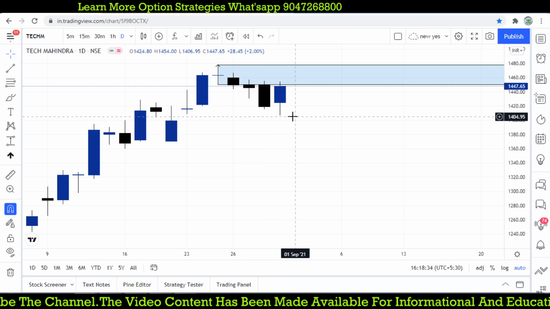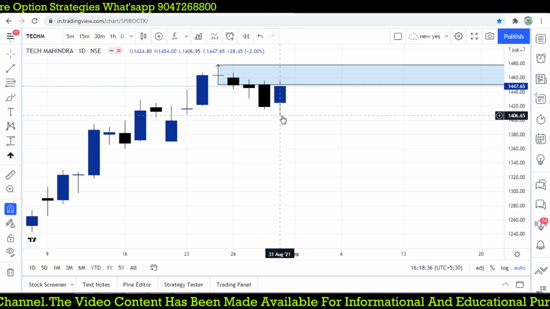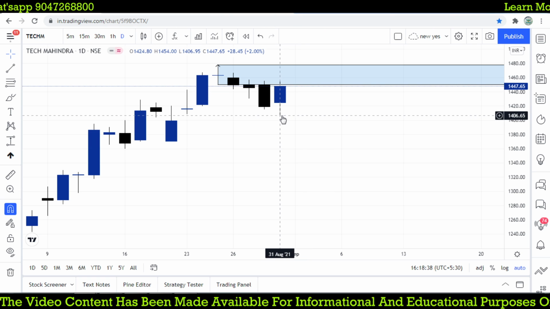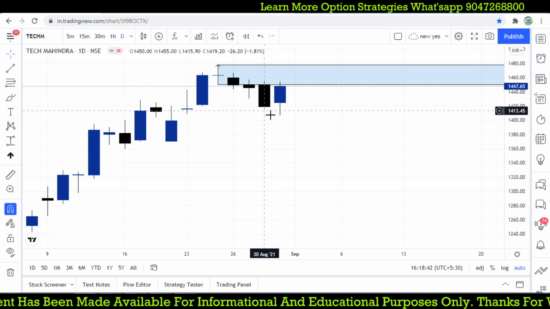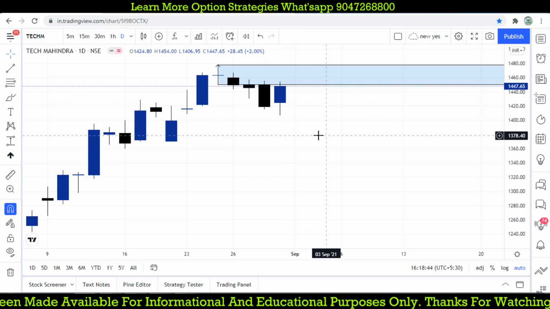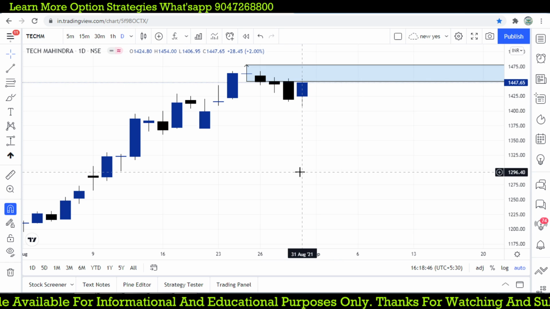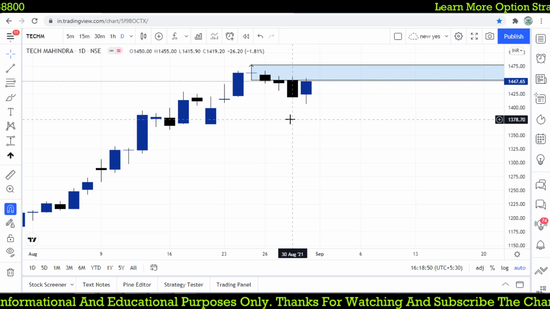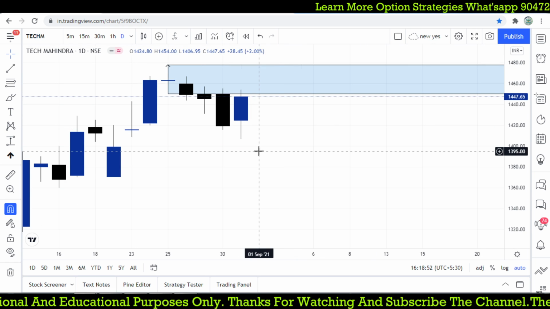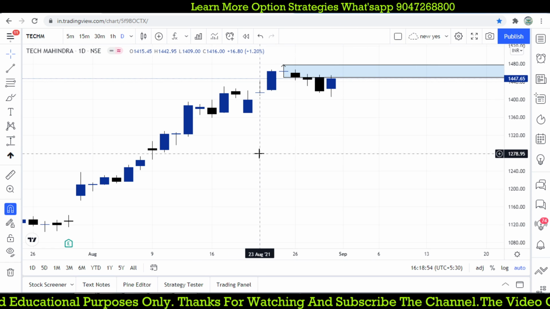it comes down to 1400 level, near about 1406, almost somewhere around 43 points down. So we have taken a risk of 28 points. It is more than 1.1 to 1.5 risk reward ratio. So the simple candlestick pattern was giving you such a great opportunity to make money in intraday, or even a strategy, that was working good.